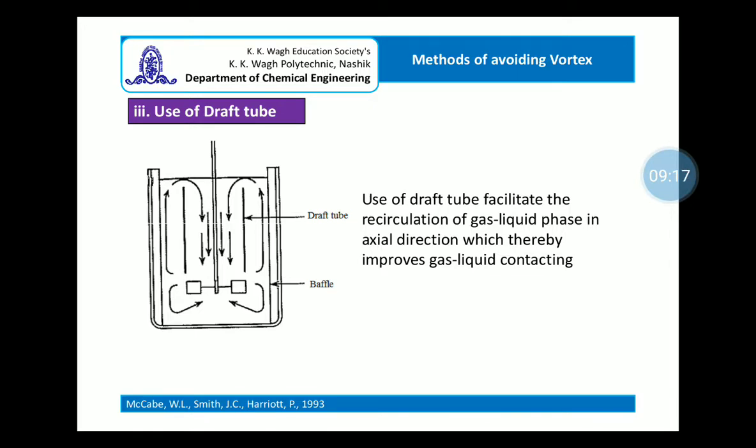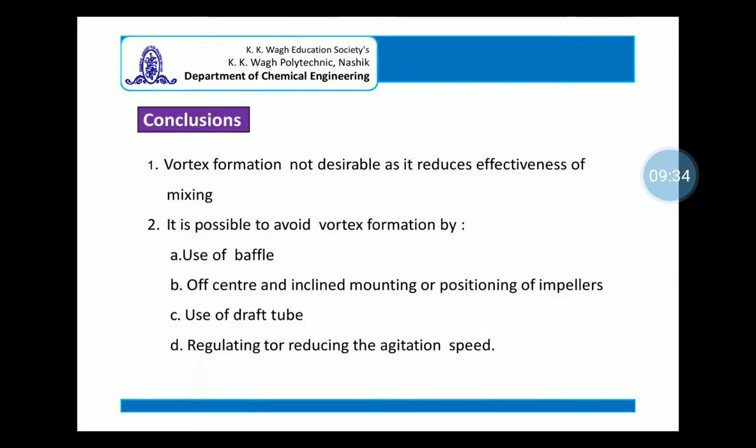In this way the vortex formation can be avoided. Another advantage of the draft tube is that it facilitates better dispersion and improves gas liquid contacting if the dispersion of the gas inside the liquid is to be carried out.